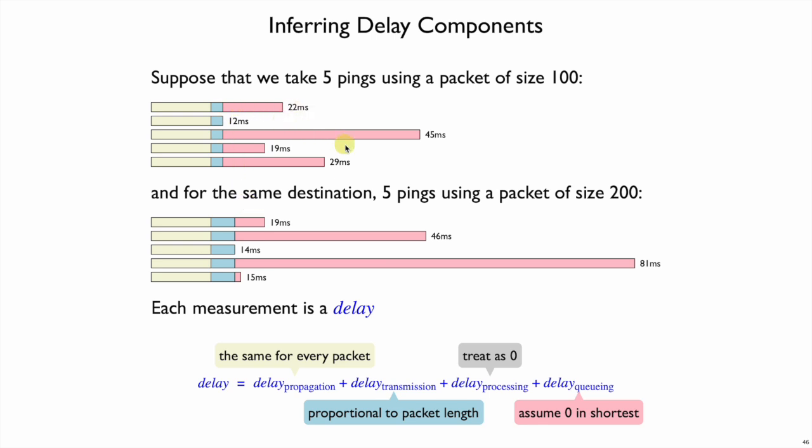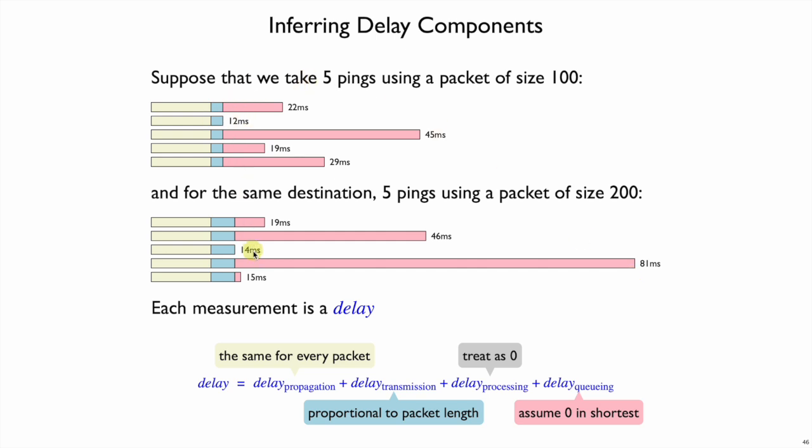And that is where the variation comes from, right? The others can't change because they were properties of the packet size and the destination. So they would be the same for the same packet size or vary in a predictable way for a different packet size. Queuing delay is going to be where all the variation is. And so we just guess that our fastest pings correspond to a good case when no one else was busy and the packets could just fly through. So that would be when there was no queuing delay. And then the longer ones, including, say, the longest ones, that's when things happen to be busy. And we just infer that that was a long queuing delay.